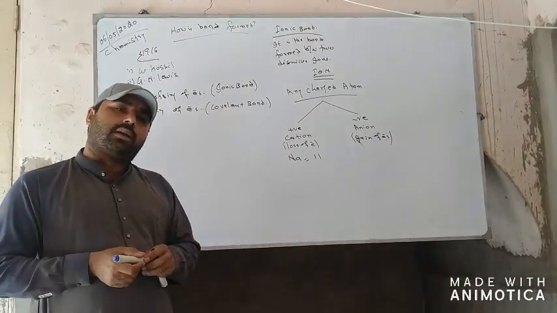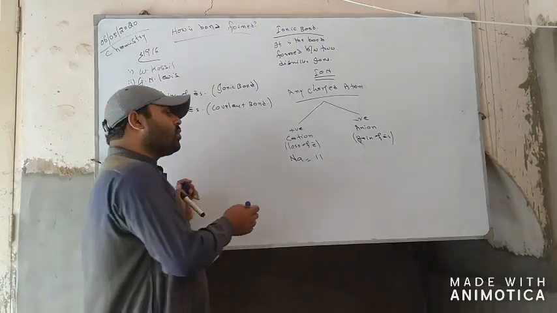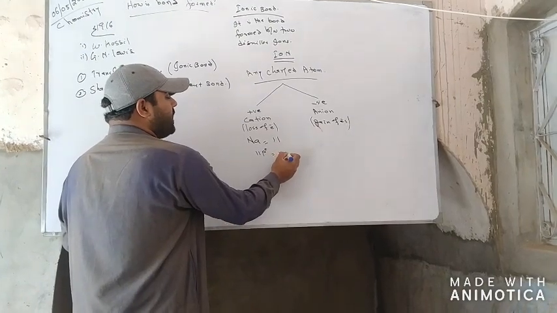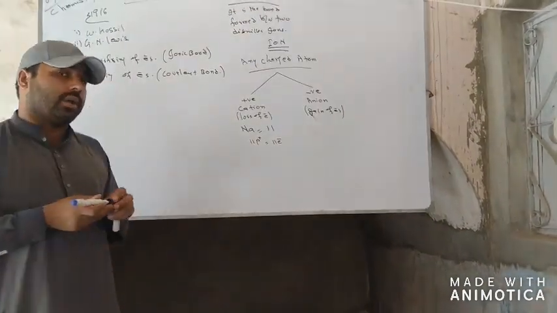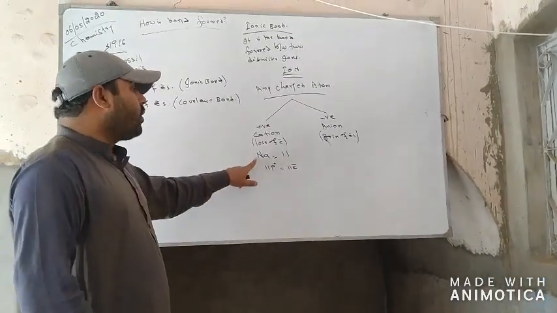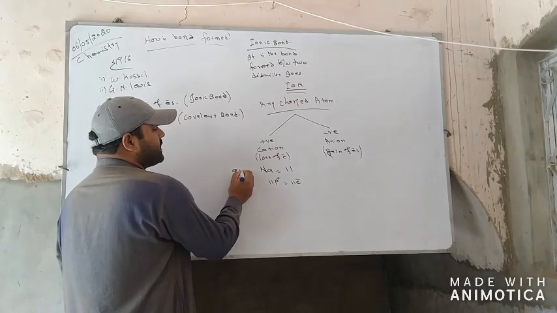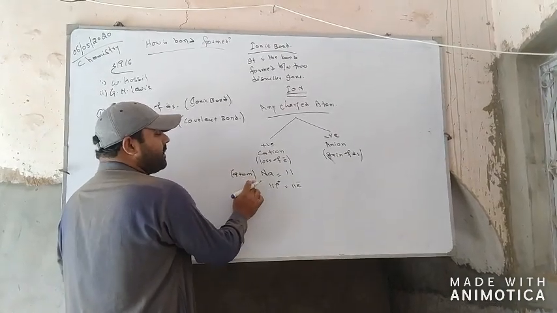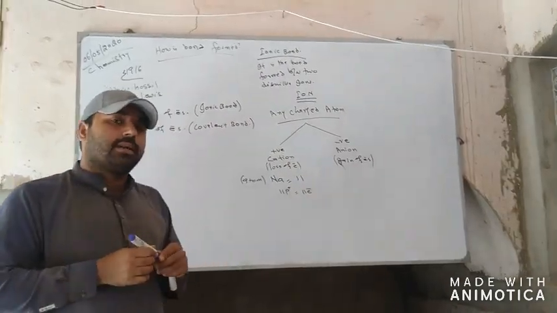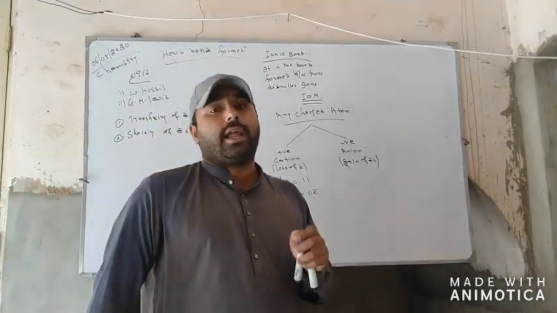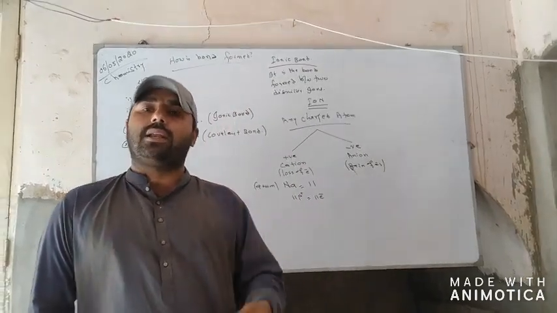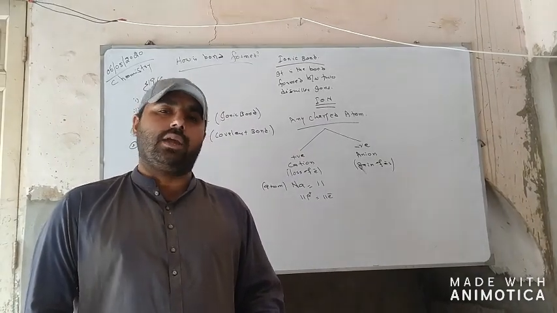From its atomic number, we have learned that sodium has 11 protons in its nucleus and 11 electrons which revolve around the nucleus in their orbits. This is the sodium atom. This is not an ion. In an atom, the number of protons is equal to the number of electrons. That's why we say that the atom is electrically neutral, because the positive and negative charges in the atom are equal.